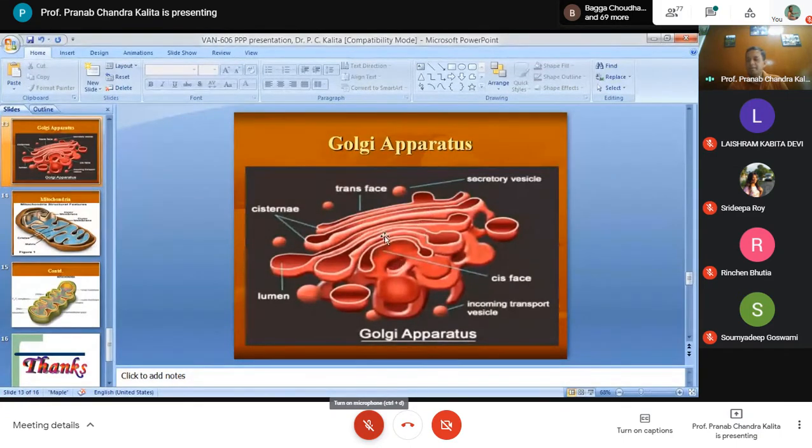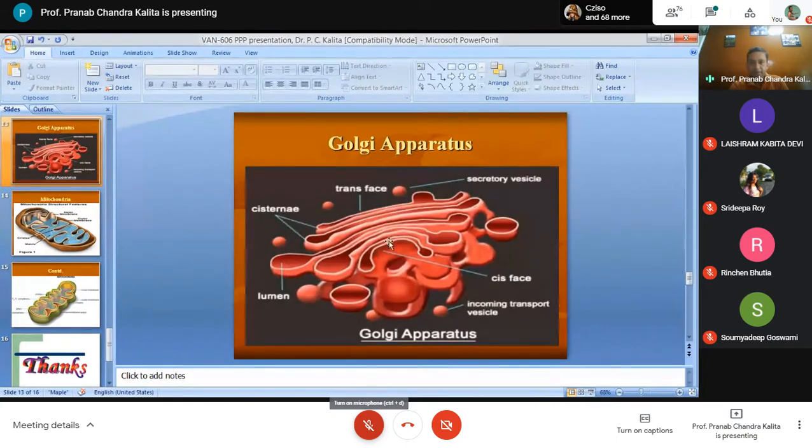You will find that it is called a Golgi stalk. It contains many associated tubules and vesicles. Parallel tubules and vesicles you will find, and it has two faces or two ends.